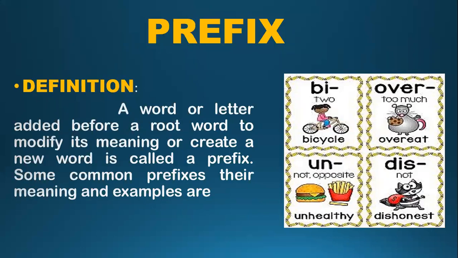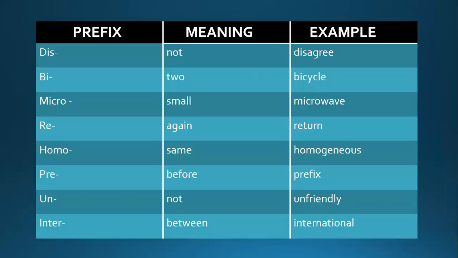A word or letter added before a root word to modify its meaning or create a new word is called a prefix. Some common prefixes, their meanings and examples are, you can see in this picture as well. If we add bi to cycle, it will become bicycle. Bi means two. Over means too much, so overeat. Un means not. Unhealthy means not healthy. Dis means not, so dishonest. Let's see some more examples.